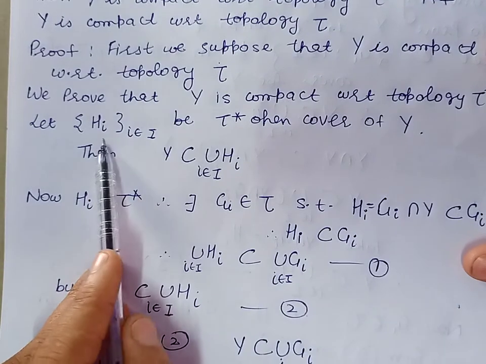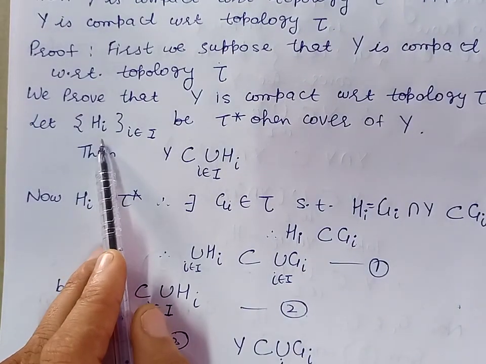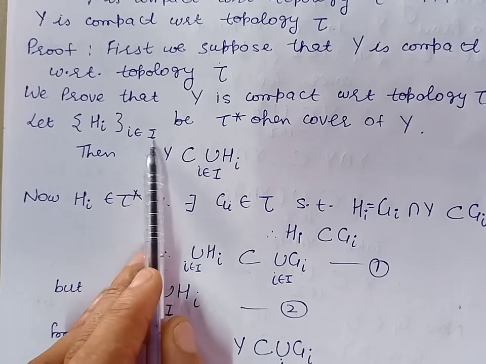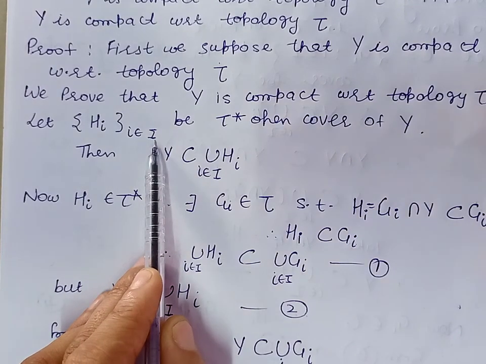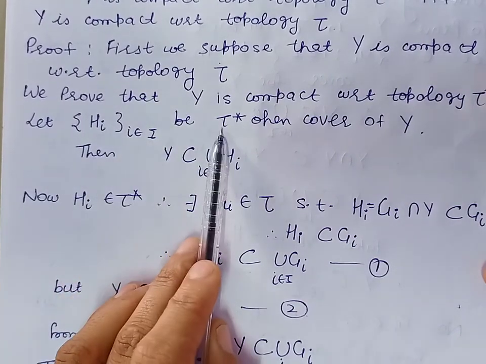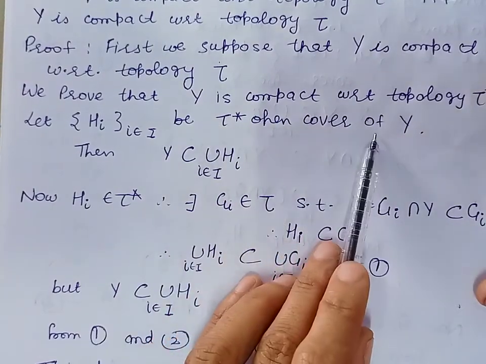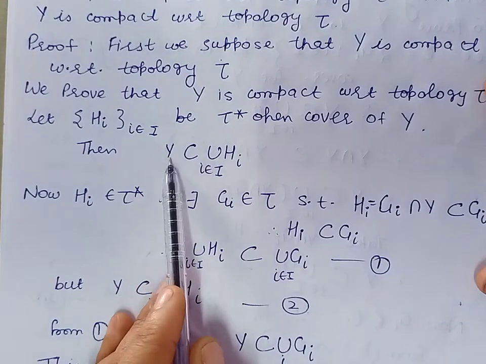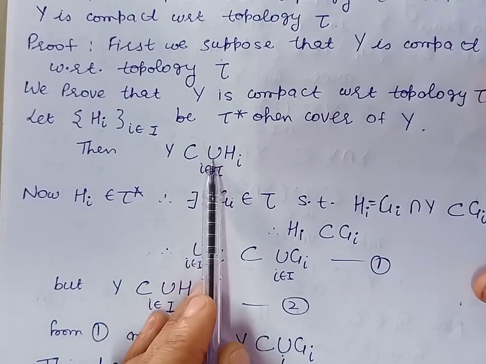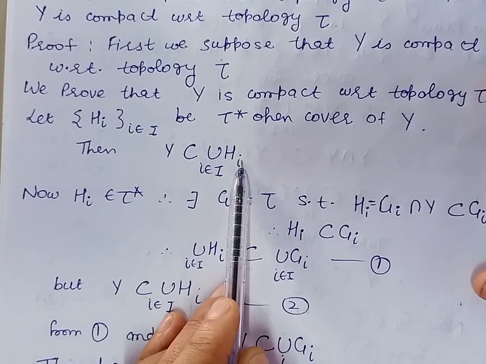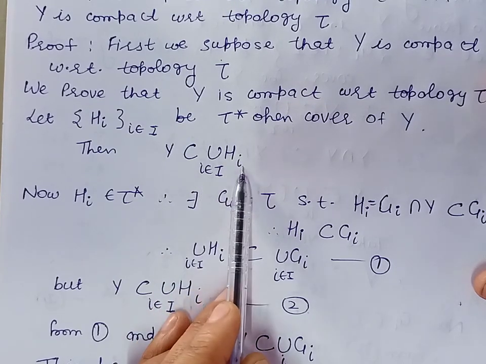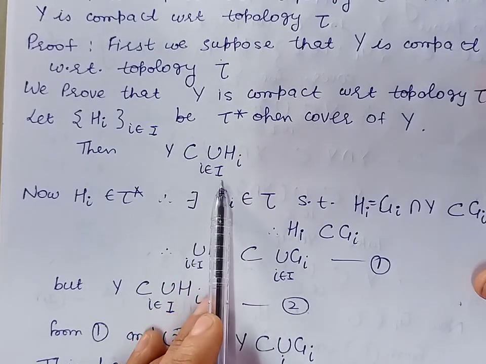So let us take a collection consisting of the members Hi, where i belongs to the index set. Let us take this to be a tau star open cover for the set Y. So by definition of open cover, Y is contained in the union of the members from this collection. So Y is contained in the union of Hi, where i belongs to the index set.